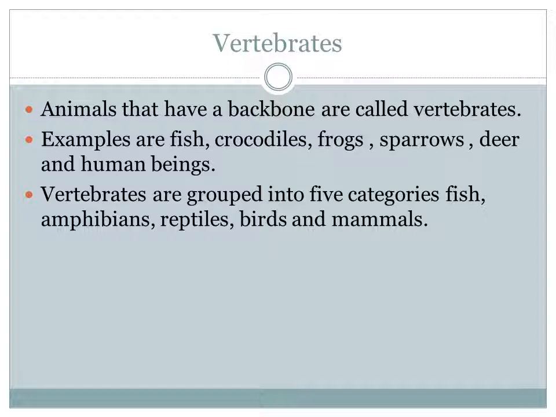Examples: fish, crocodile, frog, sparrows, deer and human beings. And there are 5 categories: fish, amphibians, reptiles, birds and mammals.